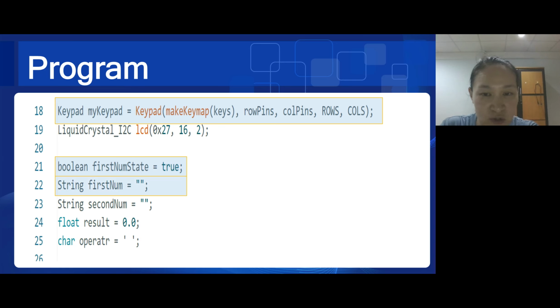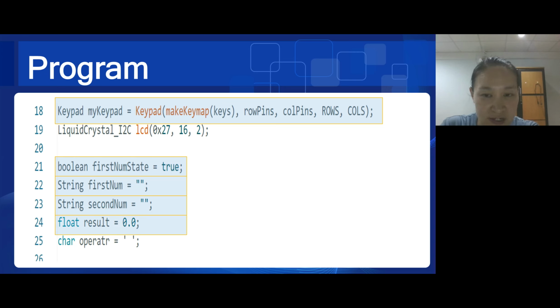The variable stores the characters of the first number being entered. It is of type String to allow concatenation of multiple digits. This variable stores the characters of the second number being entered. Similar to firstNum, it is a String to handle multiple digits.